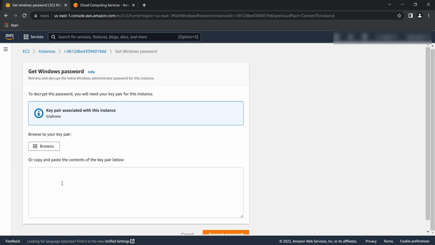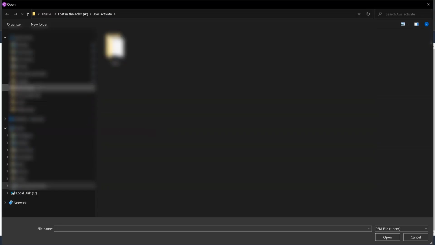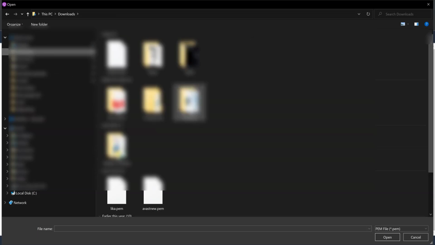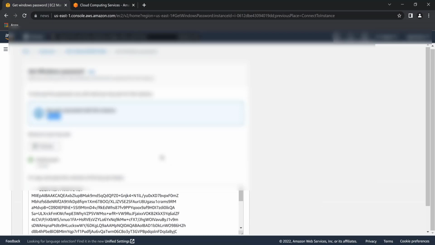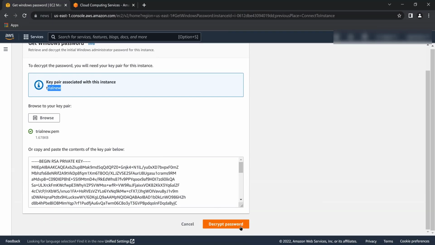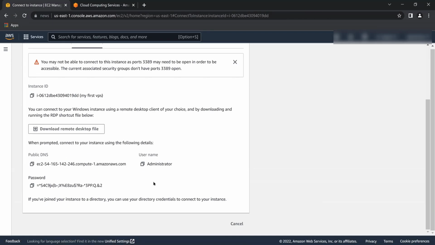When you click get password, remember I just created a key pair called trial new. So I need to browse for it. I'm clicking browse, selecting my trial new key, opening it and clicking decrypt password. Here you can see a big alphanumeric password that is impossible to break.